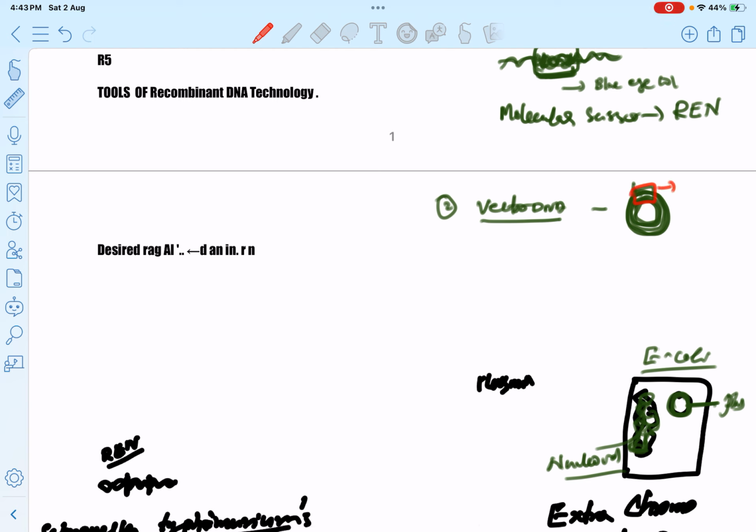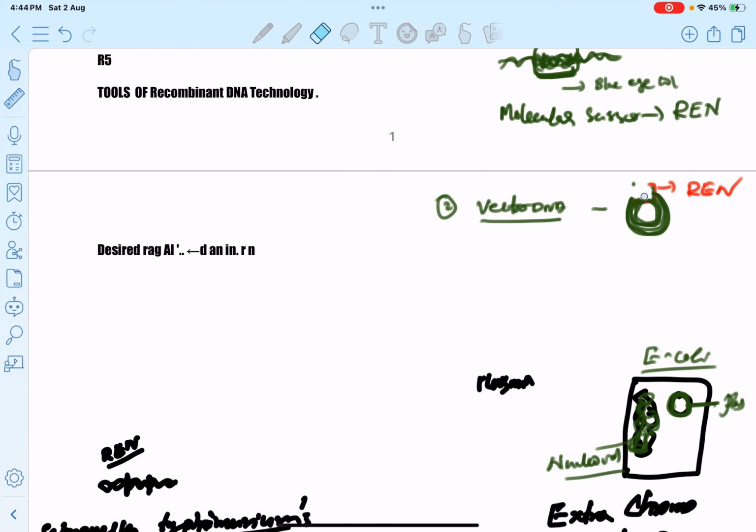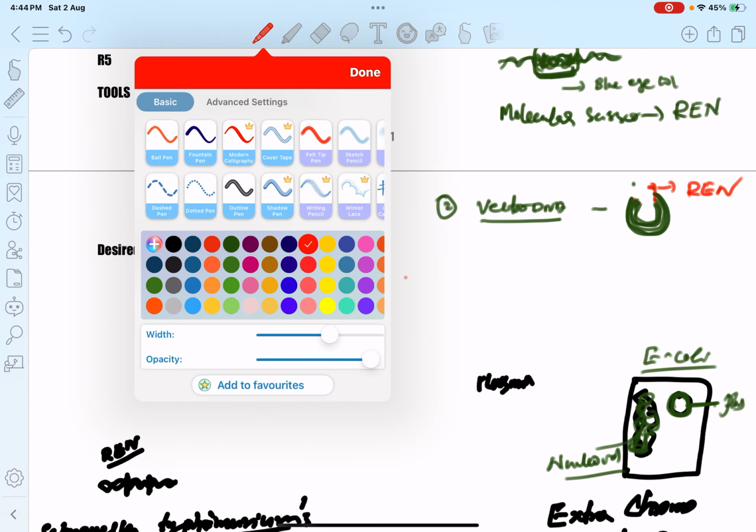So small niches are made in the vector DNA or plasmid DNA also with the help of the enzyme restriction endonuclease. A small portion of DNA is also removed with the help of restriction endonuclease. Now we get a desired DNA.